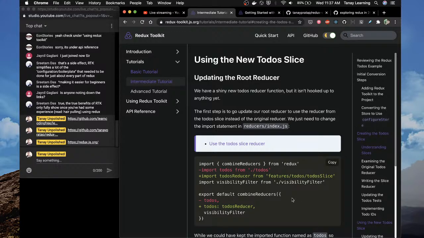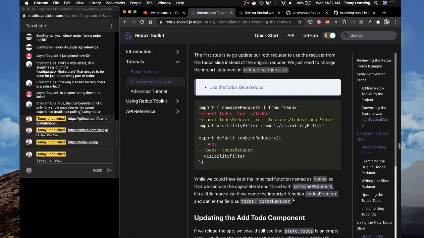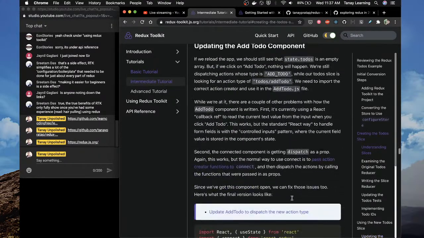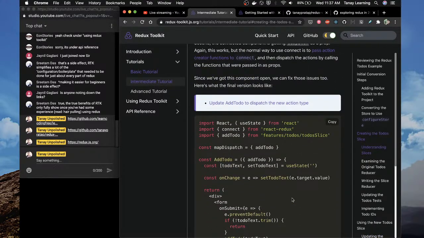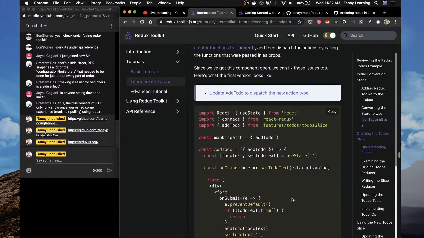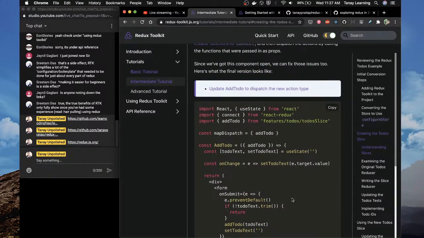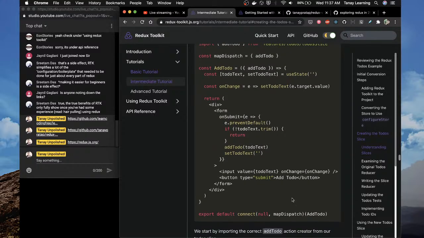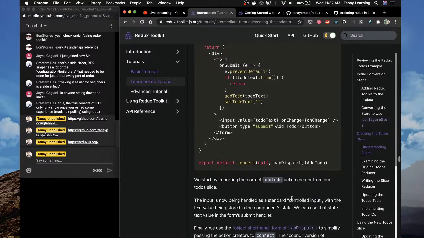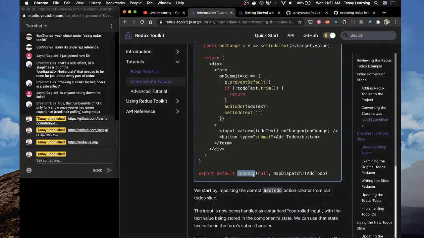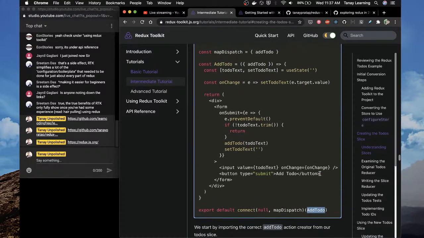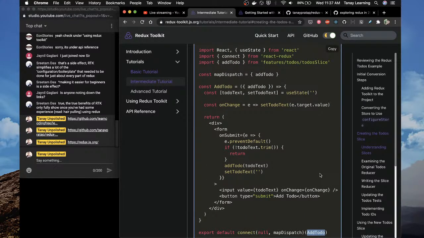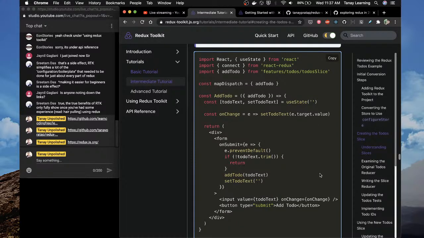This is a headache. Combine reducers, updating the add to do component, set to do text, connect, add to do. What is add to do equals? Add to do is this use state, to do text, set to do text.